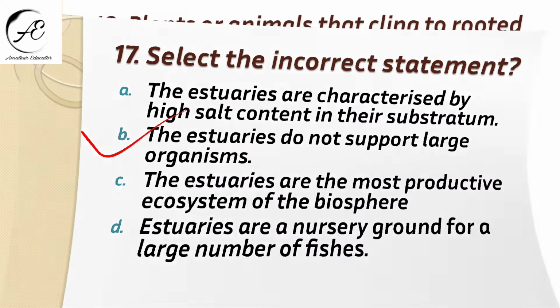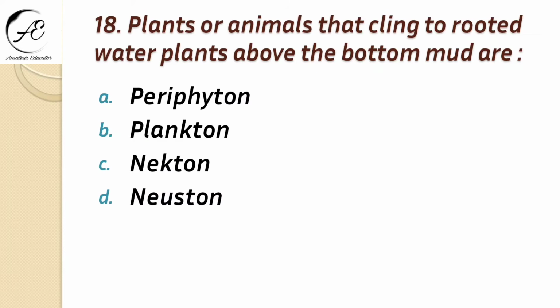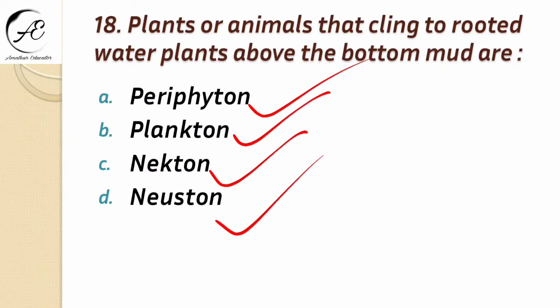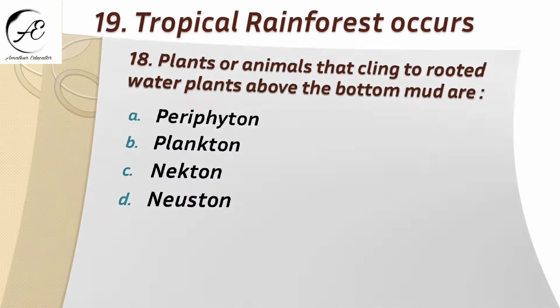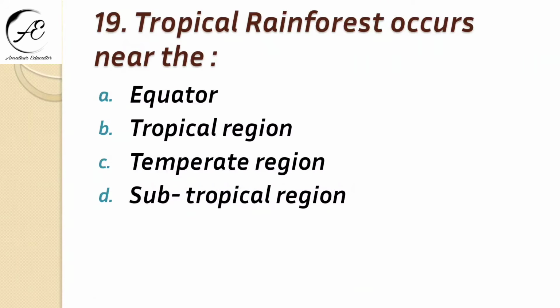Okay, so our next question is: plants or animals that cling to rooted water plants above the bottom mud are periphyton, plankton, nekton or neuston. Which one? It is periphyton. Okay, our next question is: tropical rainforest occurs near the equator, tropical region, temperate region or subtropical region. It is near the equator.